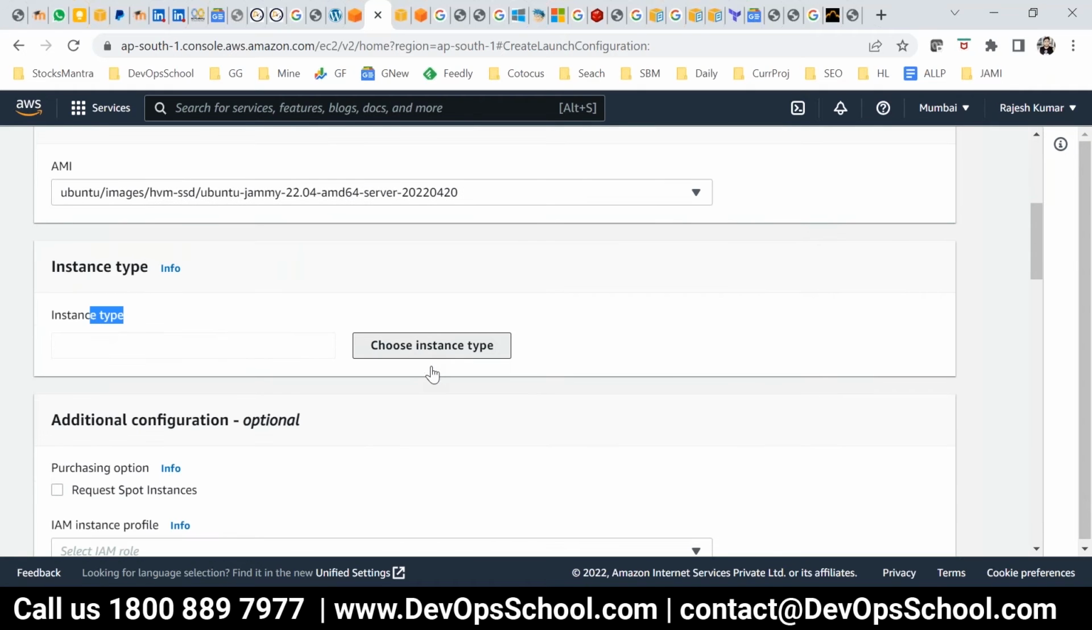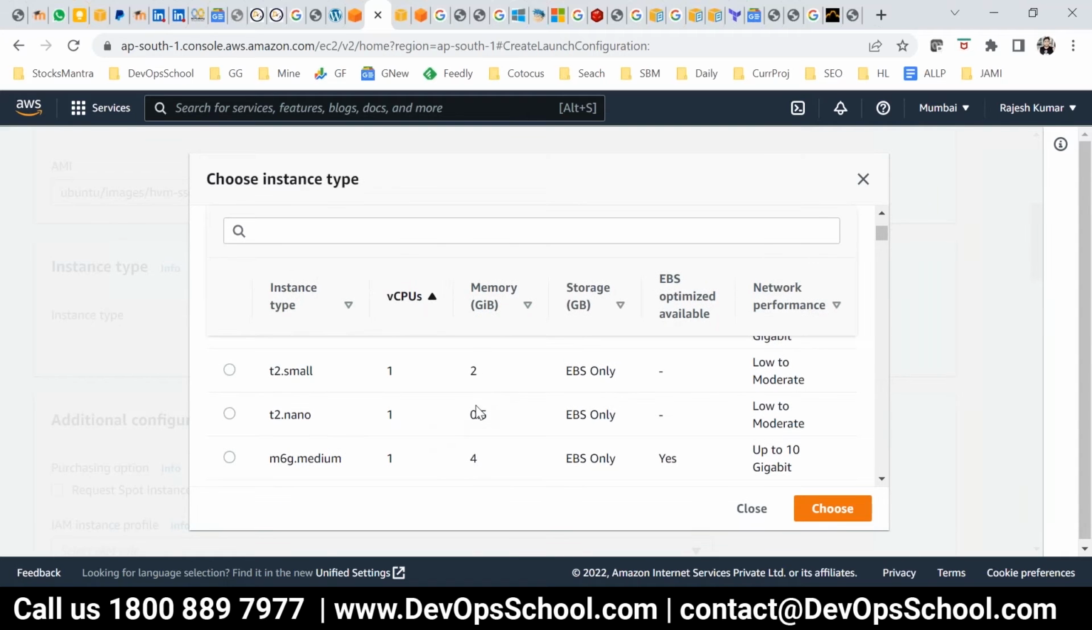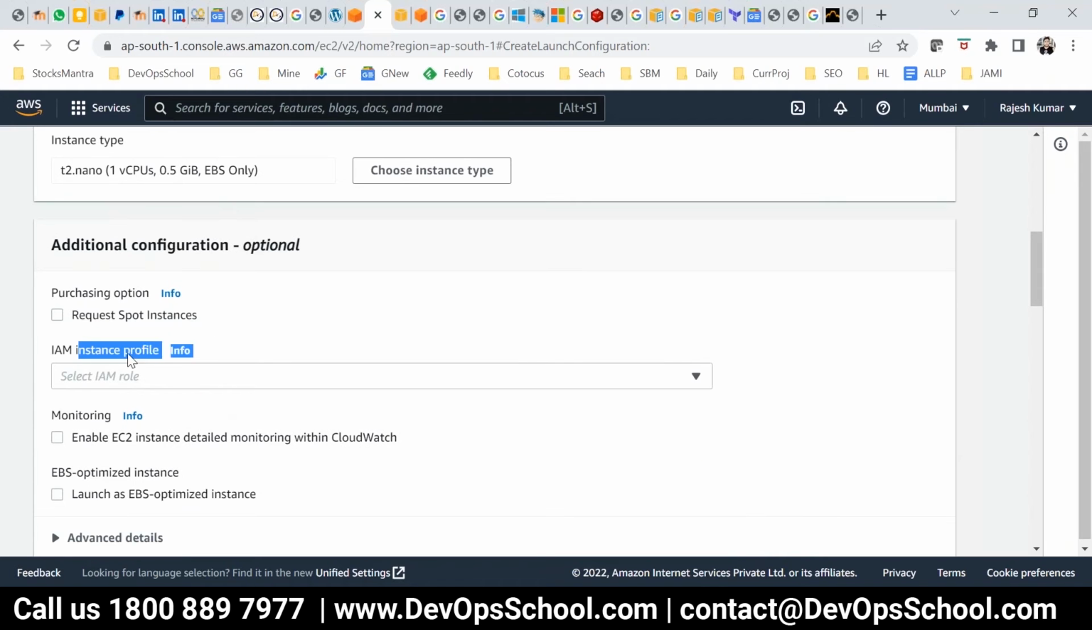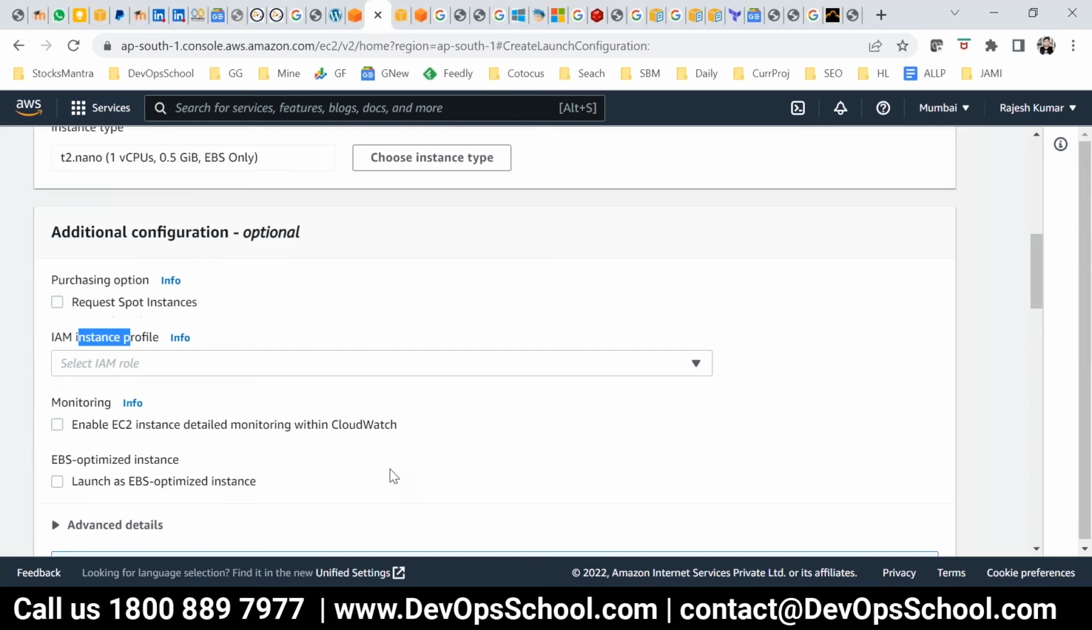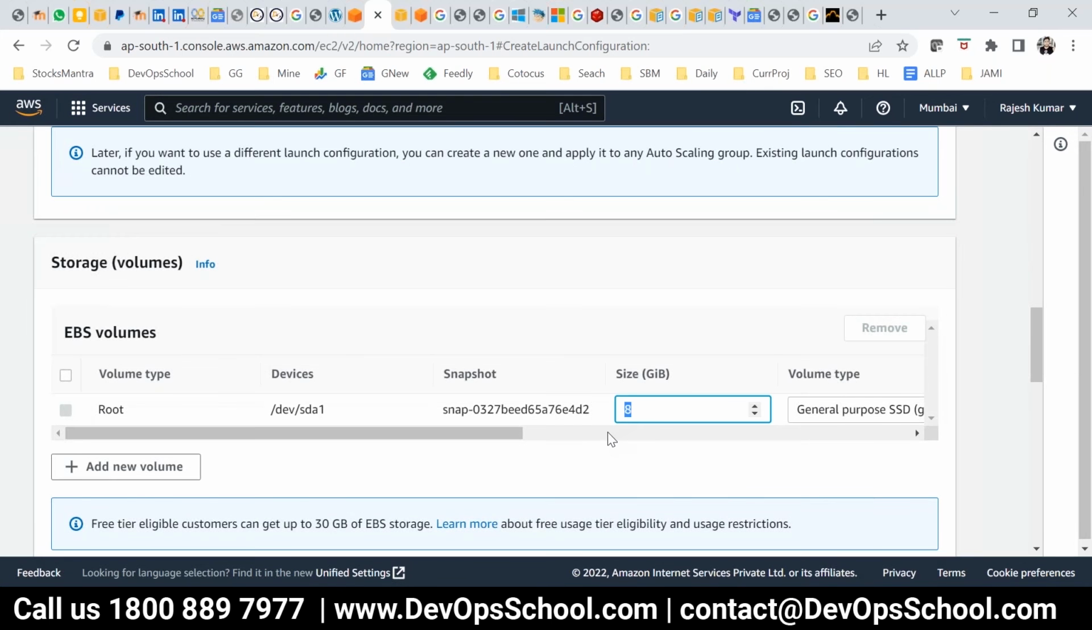Now you have to select the type. What type do you want to add? This hardly matters right now. All this high configuration, that T2 Nano is okay. 1 CPU, half GB RAM. Choose. Spot instances you can also go for, but it's not persistent. It's cheaper, but if you want to attach some instance profile, that's okay. If you want to enable monitoring, that's okay. And root 8 GB, that's okay.